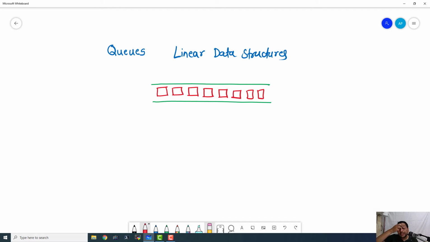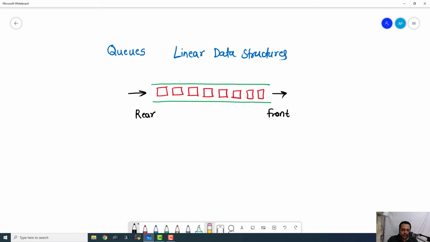And you must be asking me the question, why have I kept both the ends of the queue open? Because it is a data structure where both the ends are open in a very specific way. So let me tell you how both the ends are open. This is the rear part, okay? And this is the front part. So we can always push the data from rear and we can always take out the data from front.